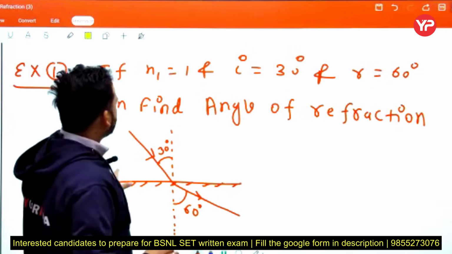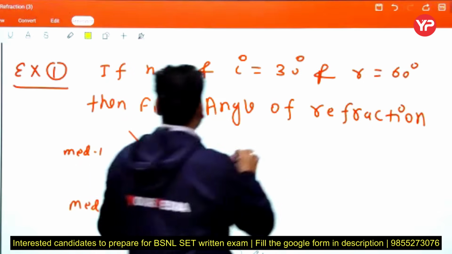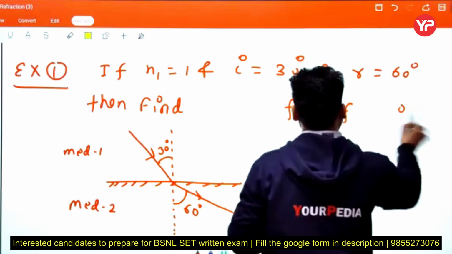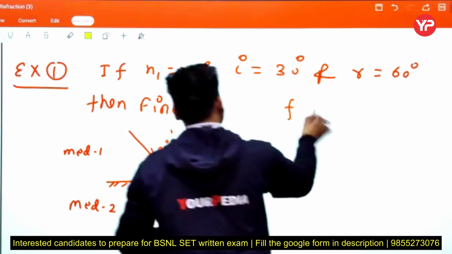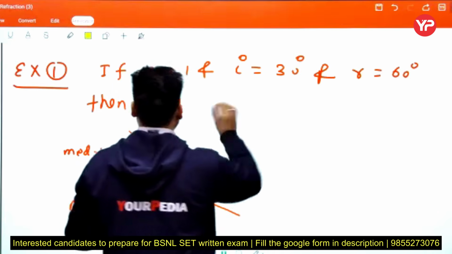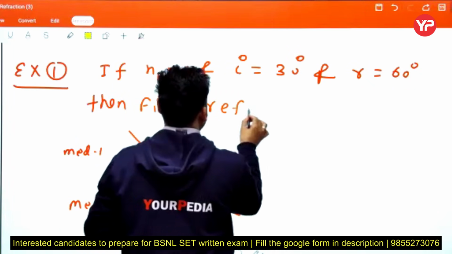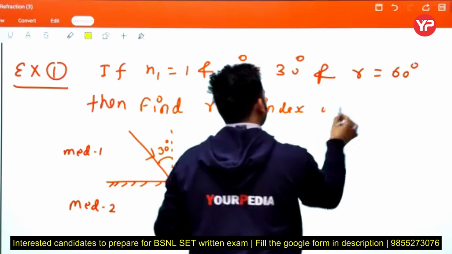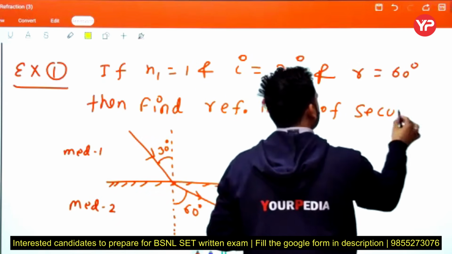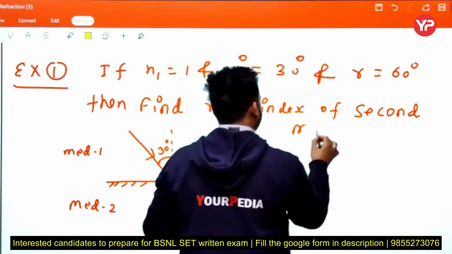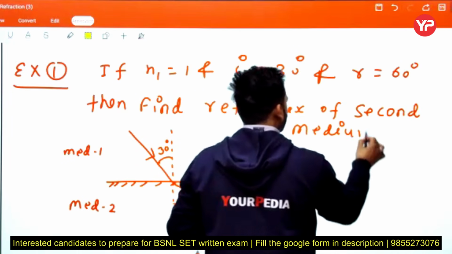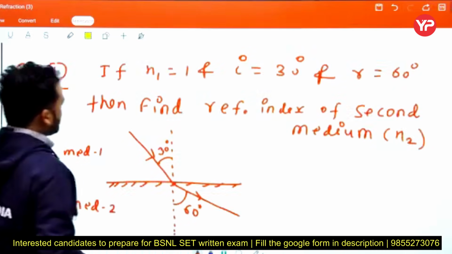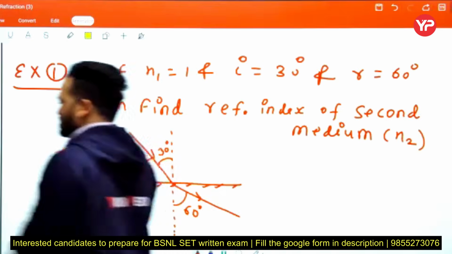If n1 and i are given, then find the angle of reflection. Then find the refractive index of the second medium, that is n2. Okay, fine beta, try. What is the angle?